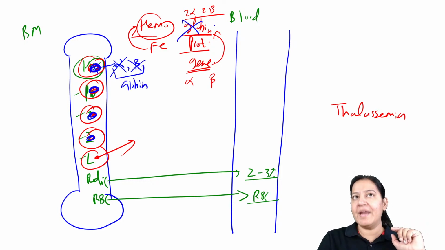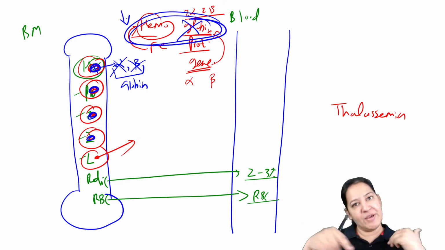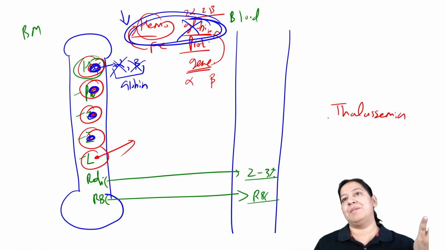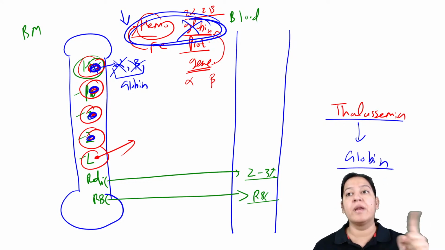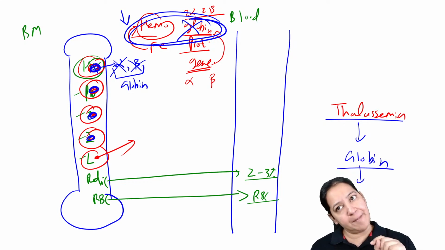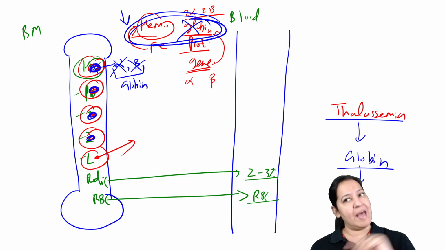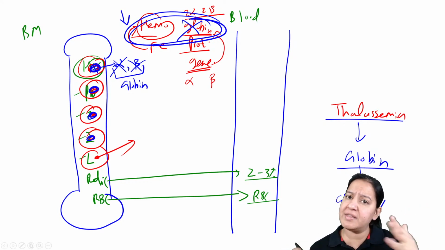So globin नहीं बनेगा तो hemoglobin नहीं बनेगा. Since hemoglobin नहीं बनेगा तो hemoglobin will fall and patient will have anemia. So that is thalassemia. In thalassemia, patient have problem with the globin, not with heme. Globin में what is the problem? Globin is less, either absent or less. Either it is absent, it cannot be synthesized, or if it is synthesizing, it is in less quantity because of mutation in the gene of the globin.